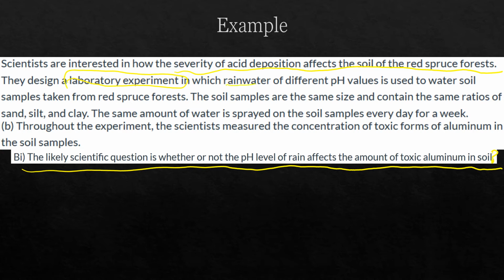So rainwater of different pH values, our independent variable, is used to measure, which is our dependent variable, the concentration of toxic forms of aluminum in soil. So again, the correct answer was sewn into the paragraph, and you have to look for the laboratory experiment in order to derive your question. And it must be a question.